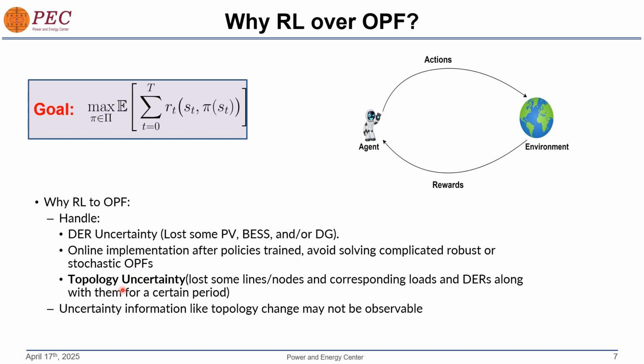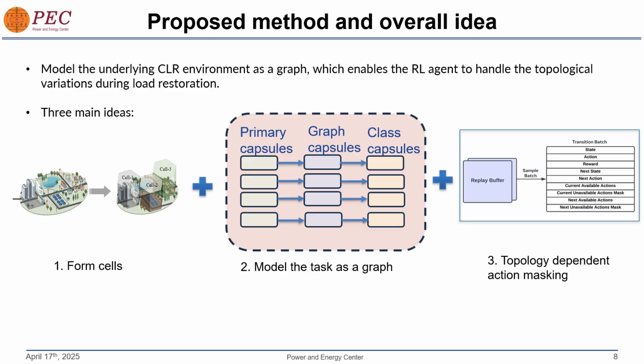And sometimes there could also be topology uncertainty. Maybe we could have lost some lines or nodes after an extreme event occurred, and the DERs along with them for a certain period. And also, this information, like topology change, could not be observed. The proposed method to overcome the topology uncertainty is to model the underlying critical load restoration environment as a graph, which enables the RL agent to handle the topological variations during the load restoration.